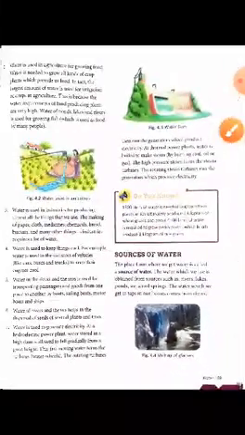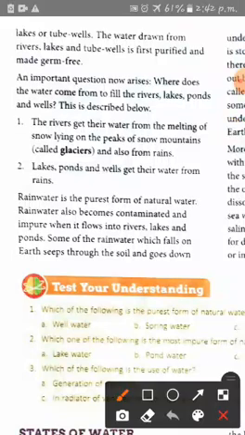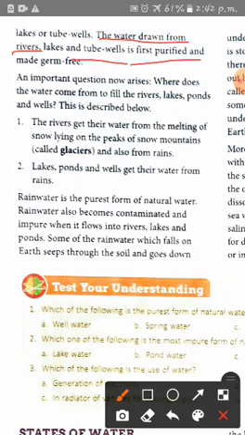Now the water drawn from rivers, lakes, tube wells is first purified and made germs free, because this water is very bad for health. An important question now arises: where does the water come from to fill the rivers, lakes, ponds and wells?